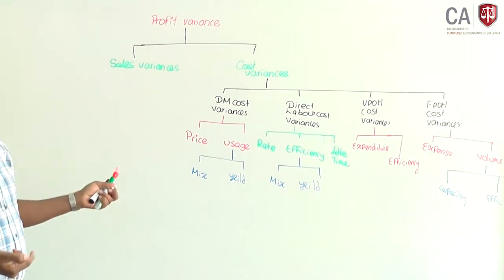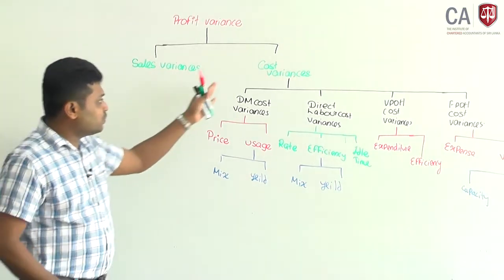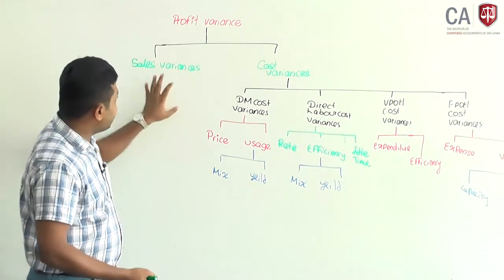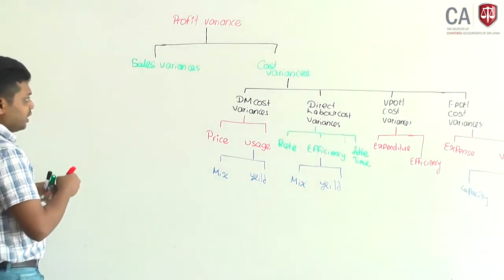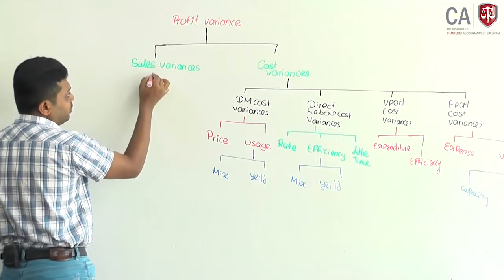Okay. There may be a lot of variances in the cost variance side. In the sales variances, mainly two, we can divide it into two. What are they?